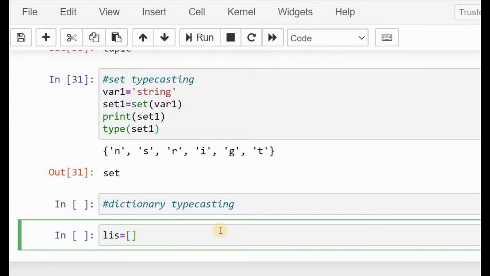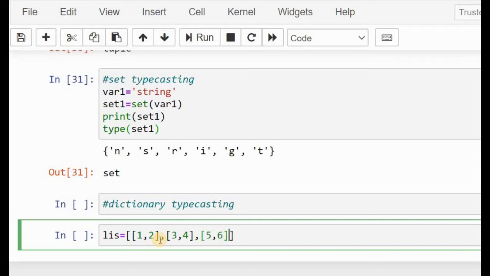So we have to explicitly define the key as well as the value inside the square brackets like this. See, I'm specifying the key as well as the value, key as well as value.